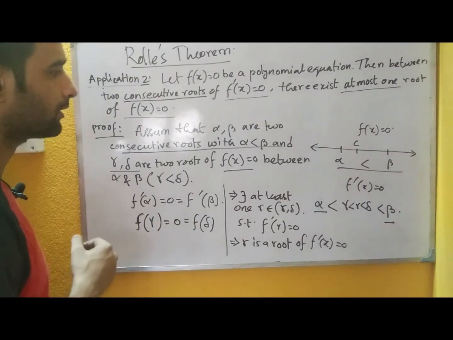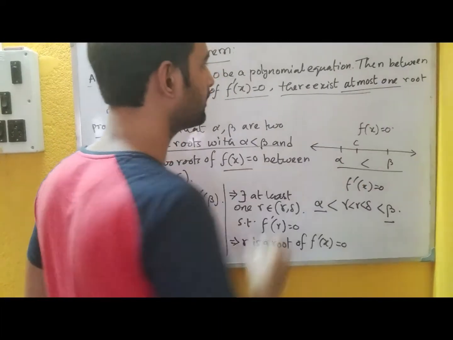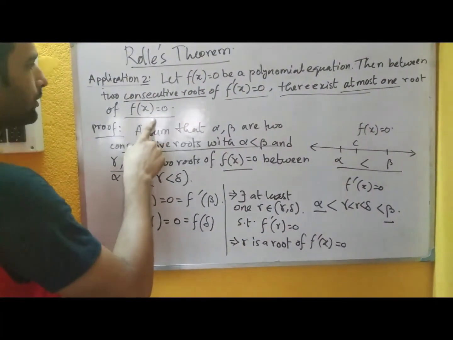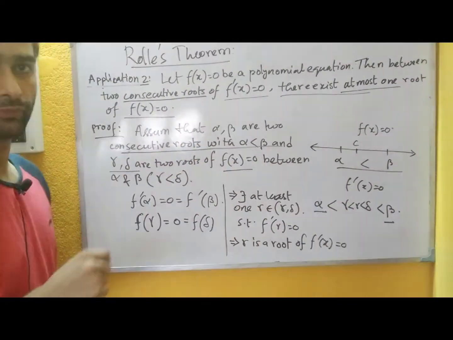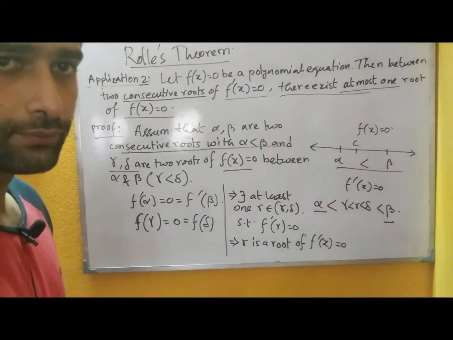So this assumption is not correct, and the given statement is the correct one, that is there exists at most one root of fx equals to 0 between two consecutive roots of f dash x equals to 0. So that's how we apply Rolle's theorem in this statement.